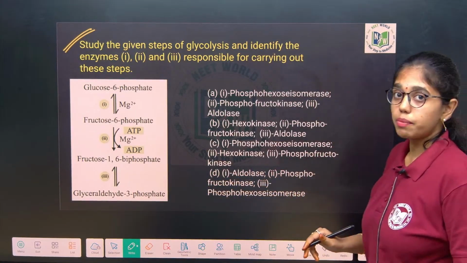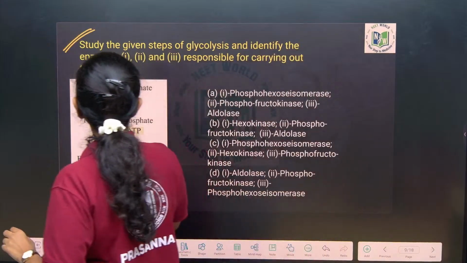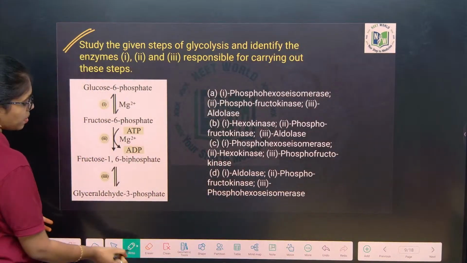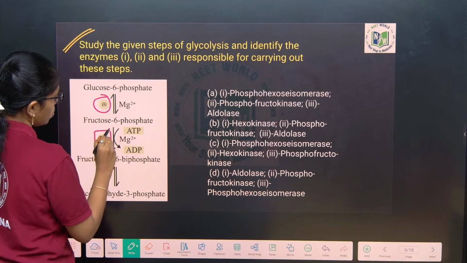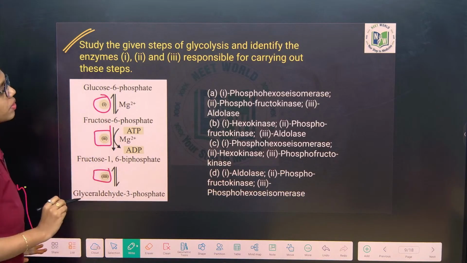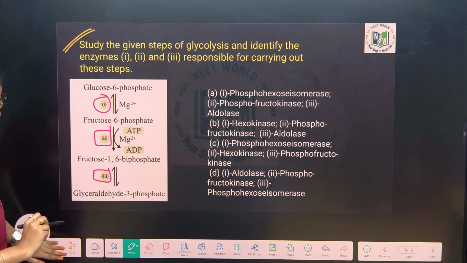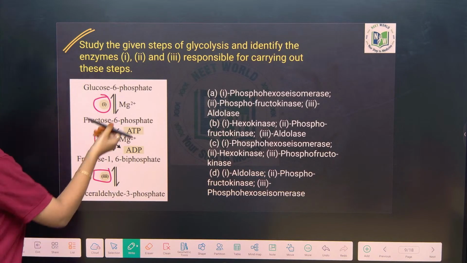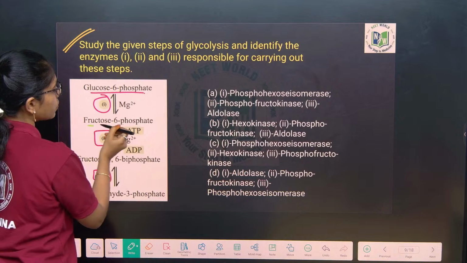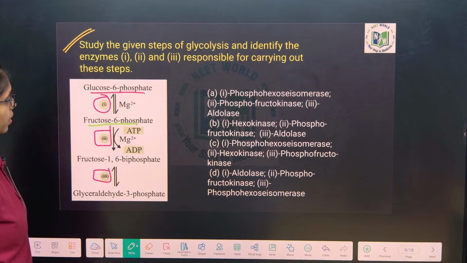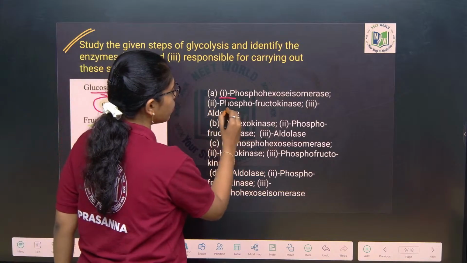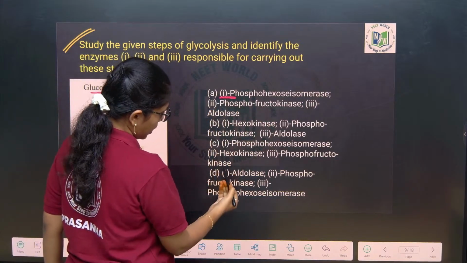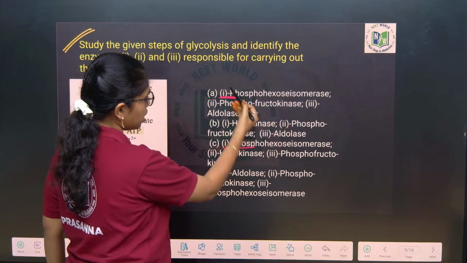Study the given steps of glycolysis and identify the enzymes. What enzymes are there over here? This 1, 2 and 3. The 3 enzymes are responsible for carrying out what steps, he is asking. Look here, glucose 6-phosphate to fructose 6-phosphate. First enzyme, isomerase enzyme. So we can mark this, right? Isomerase, and here phosphohexoisomerase. These two we can mark.